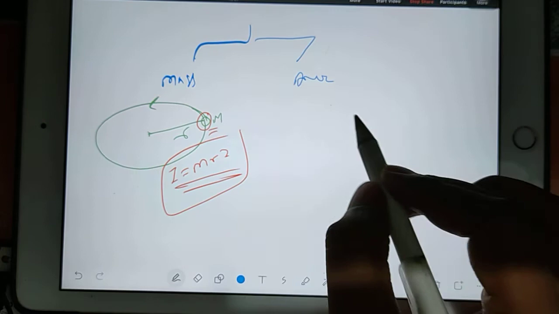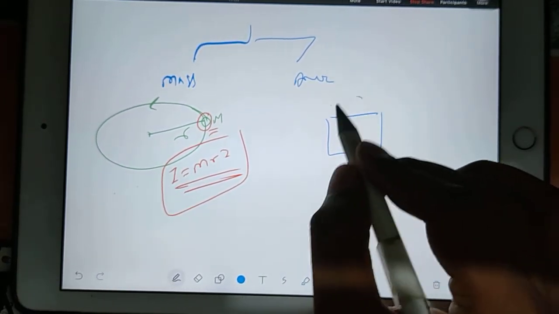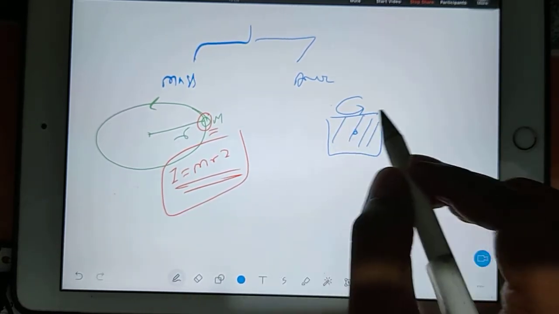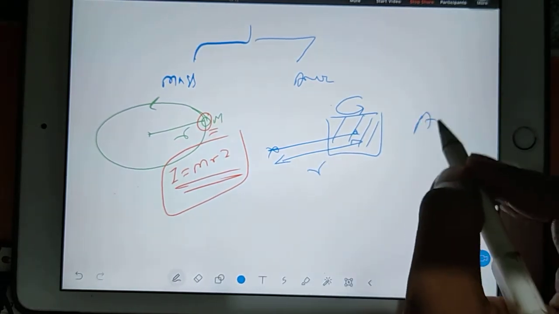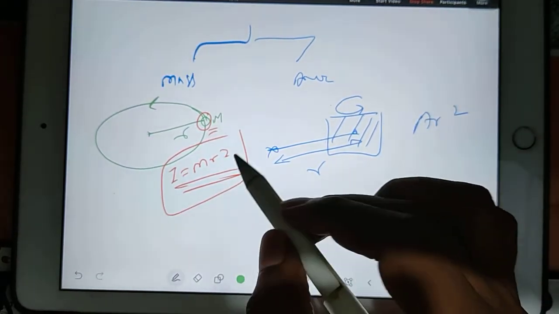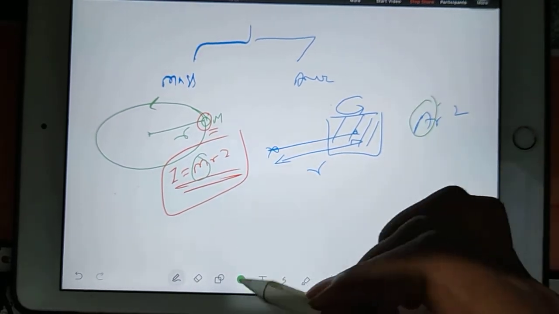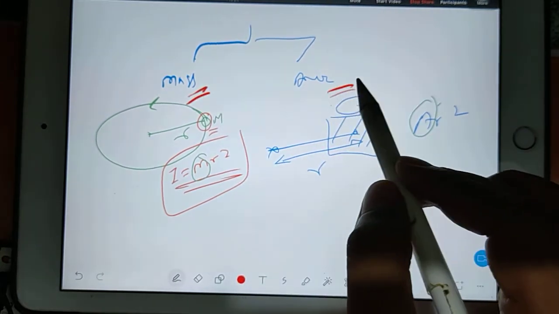In the same way, if you have an area and this area is revolving around an axis, we can find the moment of inertia by using A r square. What change are we making? Only m we are replacing with the area. In real life, rotation is possible only because of either mass or area.